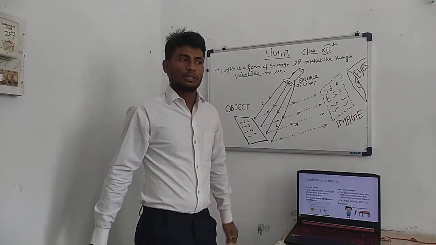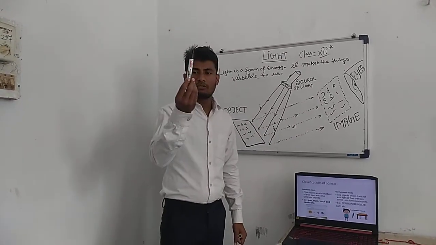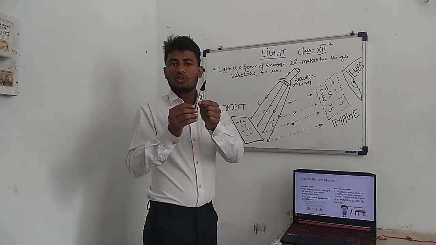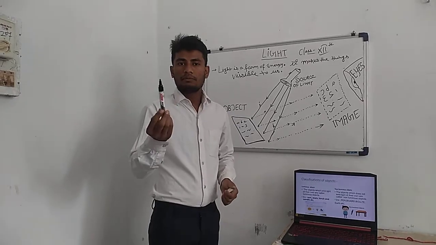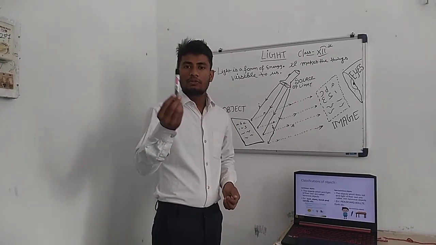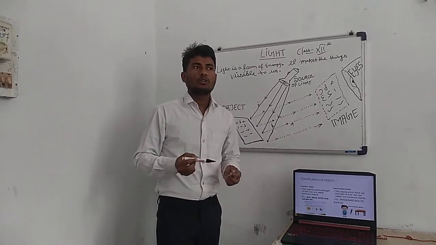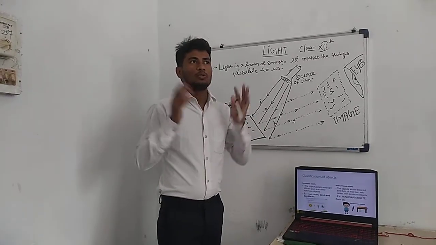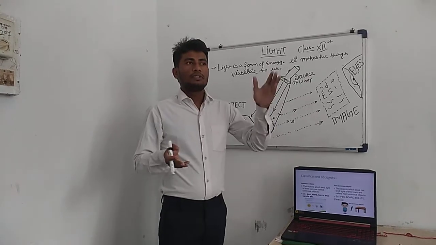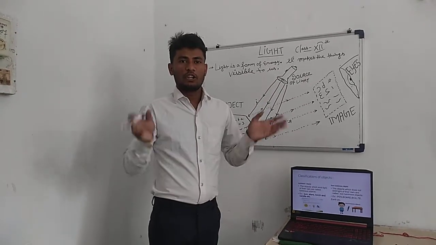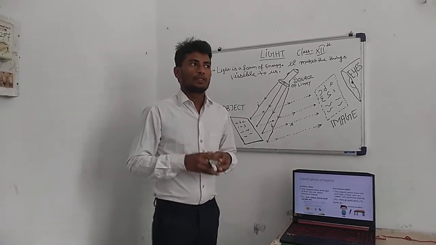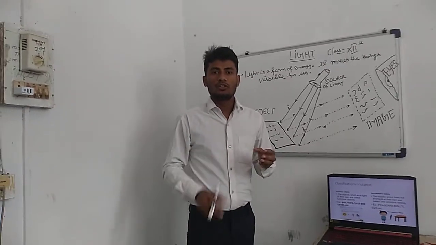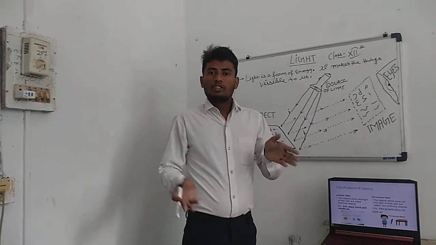Example, this marker. It does not have its own light and it does not emit light. That means it is known as a non-luminous object. Now one question arises: the moon. You have all seen the moon in the night. Which type of object is it, luminous or non-luminous? The correct answer is that it is a non-luminous object, because the moon does not have its own light.